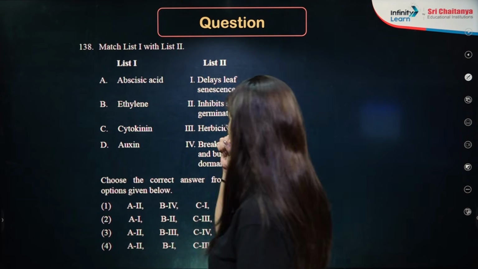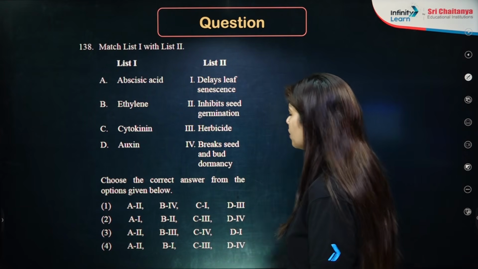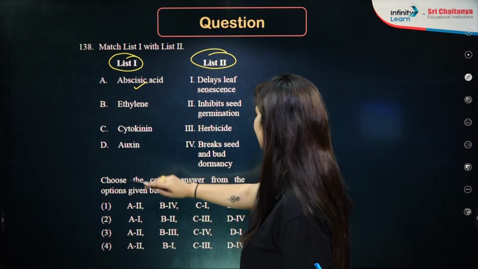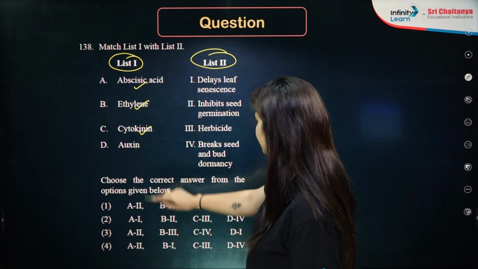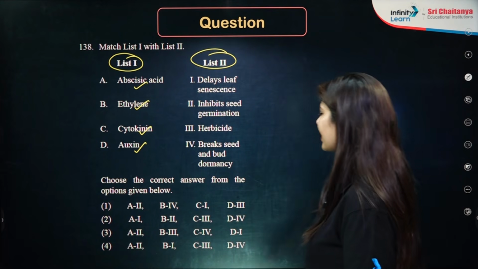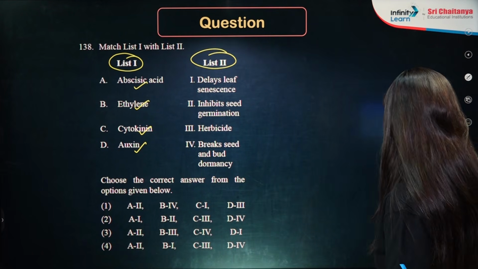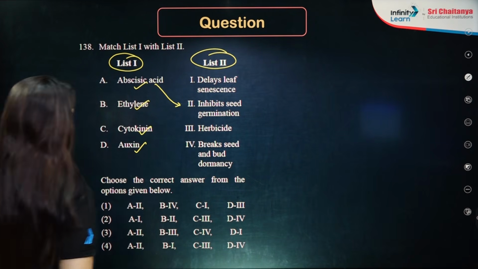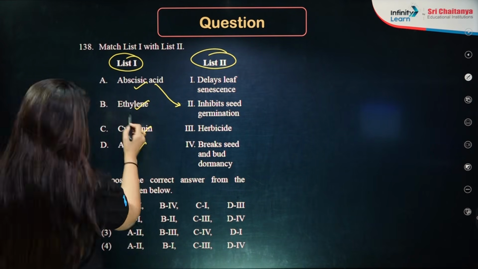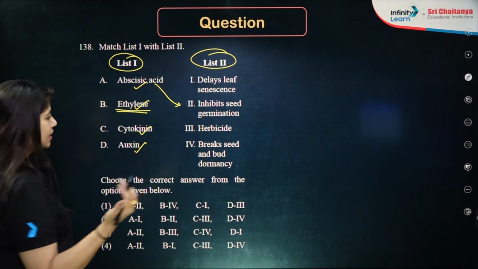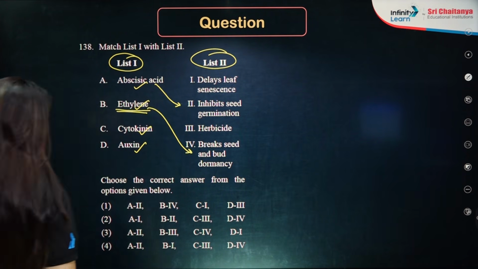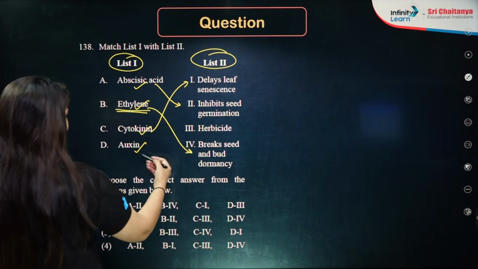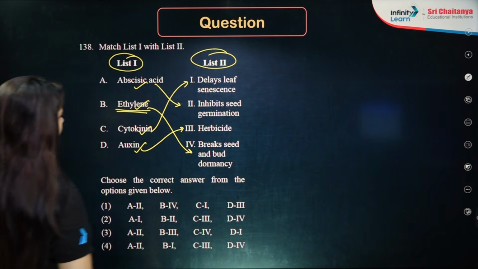Next question is match list 1 and list 2. So we have column 1 here, column 2 here. We have number 1 abscisic acid, then we have ethylene, we do have cytokinin, we do have auxin hormone. Okay, abscisic acid, which is also called a stress hormone, so it will inhibit the seed germination process. Ethylene is basically known for the ripening. So it is going to break seed and bud dormancy. Cytokinin is going to delay the leaf senescence process. And auxin basically is also acting as a herbicide.